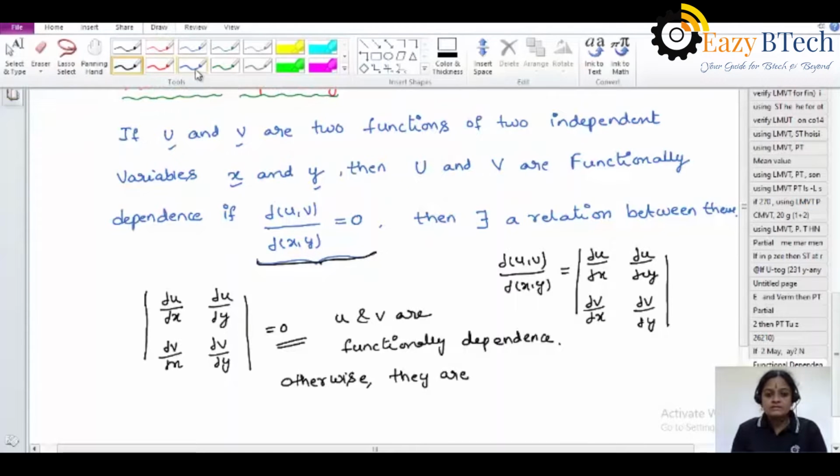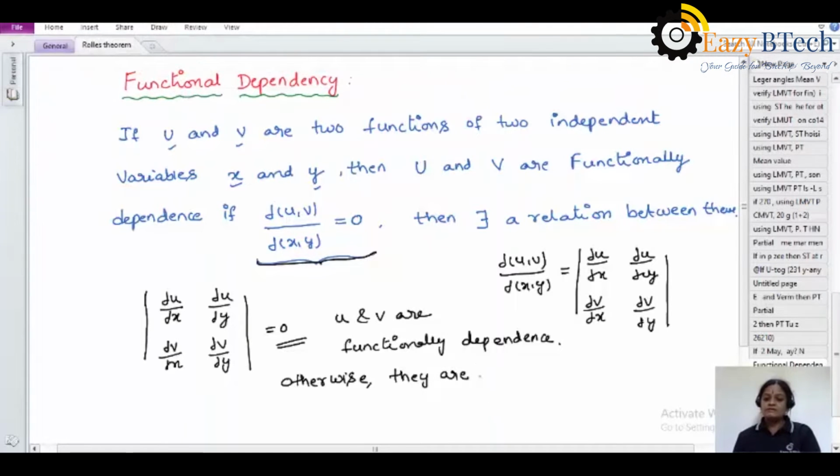Otherwise, if the determinant value is not equal to 0, then we can say that they are functionally independent.